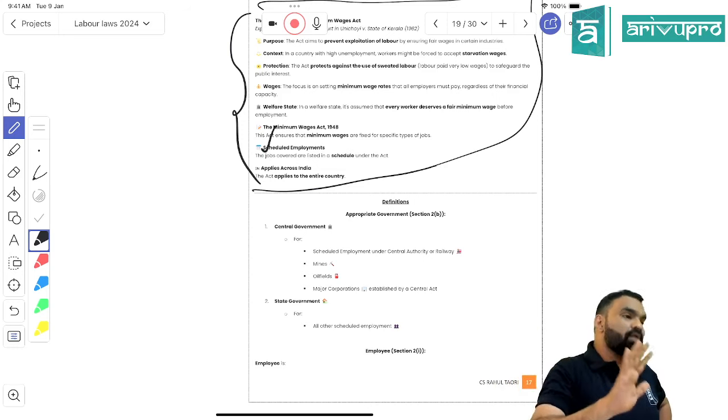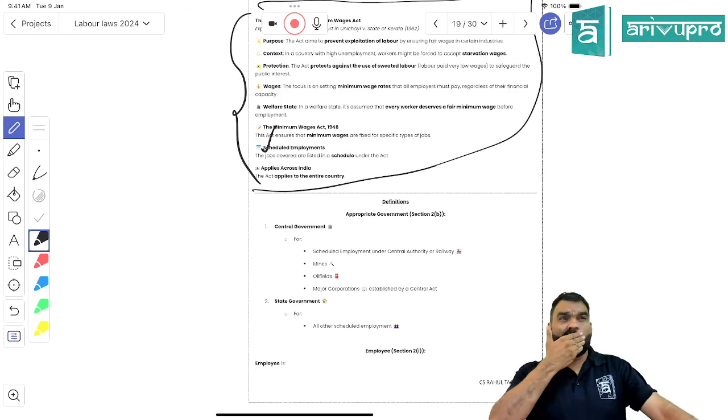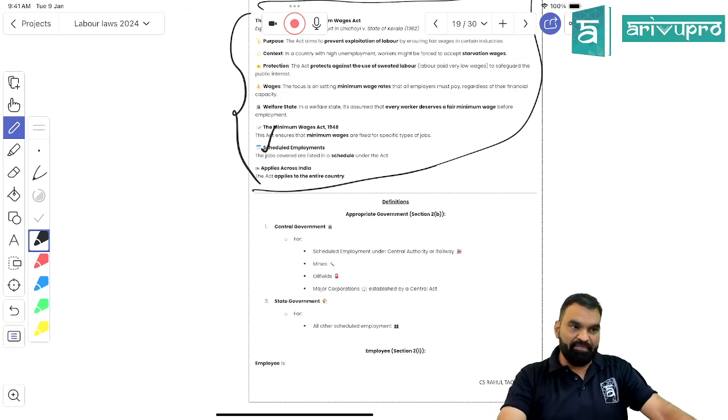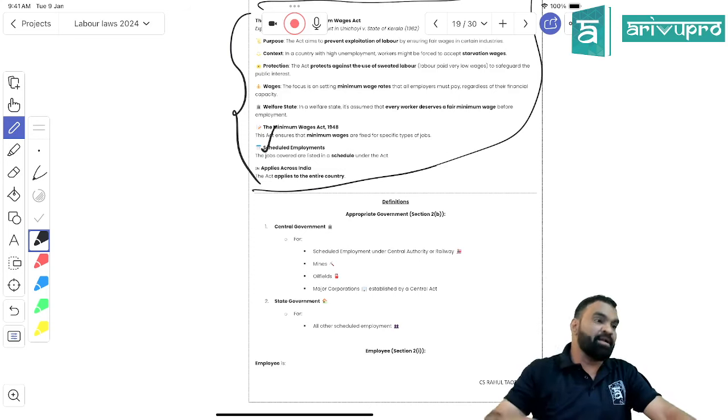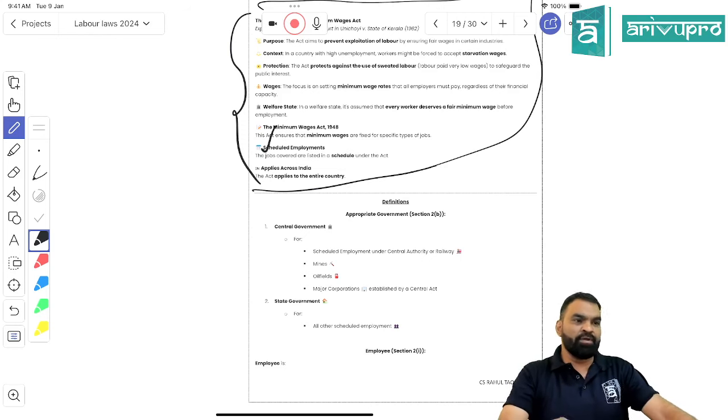Right, students? So even after going through the minimum wage law, you would be competent enough to understand what a scheduled employment is. Even if you would not be capable enough to learn all the scheduled employments, you will have an idea. See, over here, for the protection of labor, the government has come out with the minimum wage law where you have to pay the minimum wage. If you are not paying the minimum wage, you would be subject to penalty only, not imprisonment, right? Penalty only, not imprisonment.